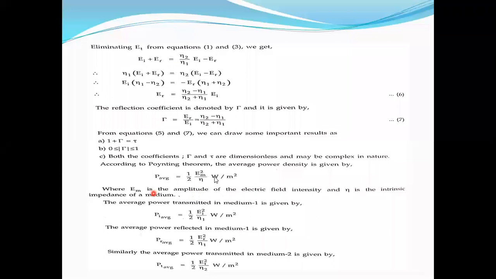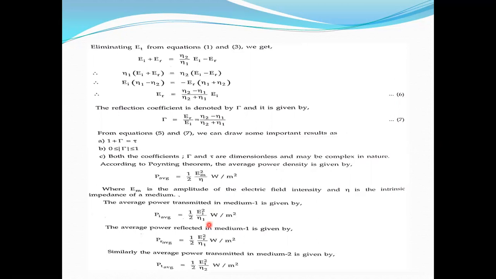You can apply this concept for the incident wave, the reflected wave, and the transmitted wave, because in the incident wave there is an EM wave, in the reflected wave there is an EM wave, and in the transmitted wave there is an EM wave. So PI average means incident average power. The incident wave is in the first medium, so instead of Em, you write EI square by eta 1.